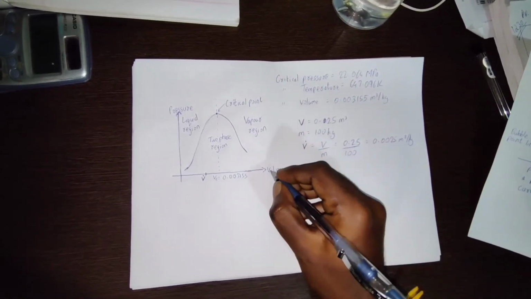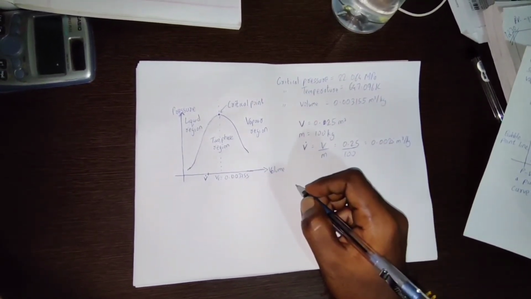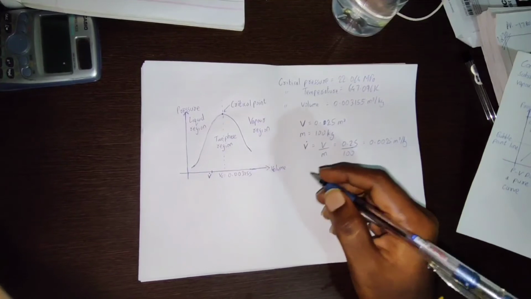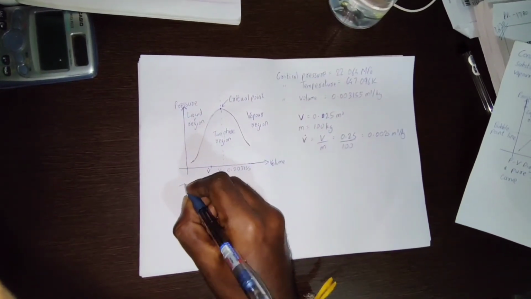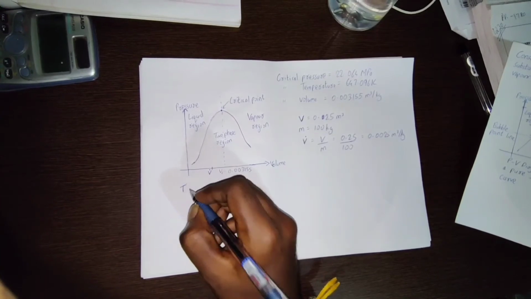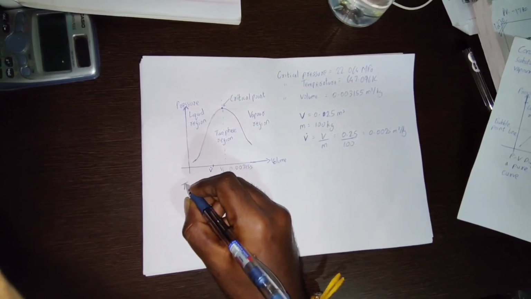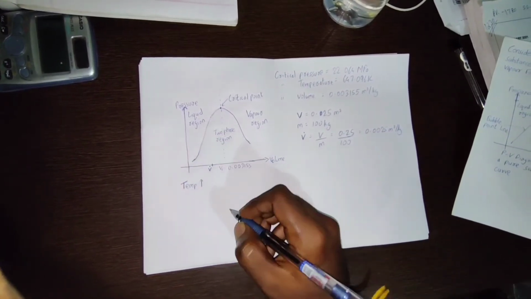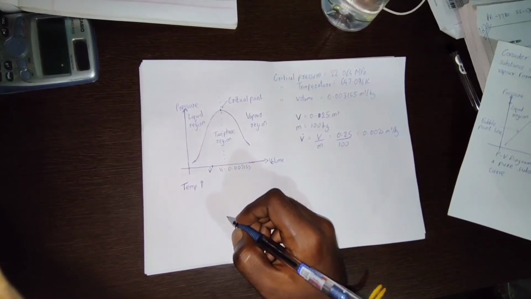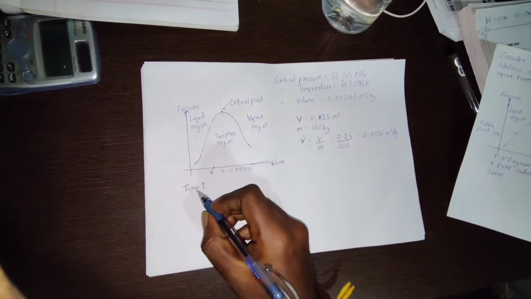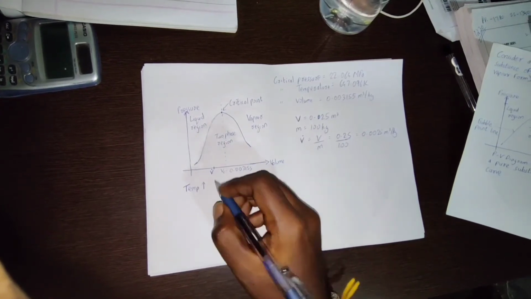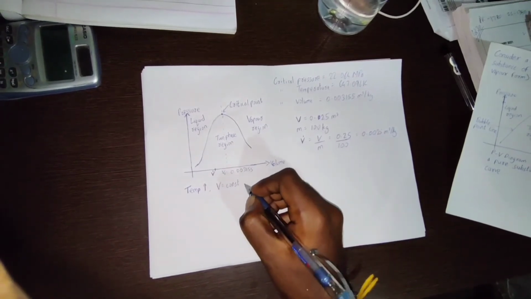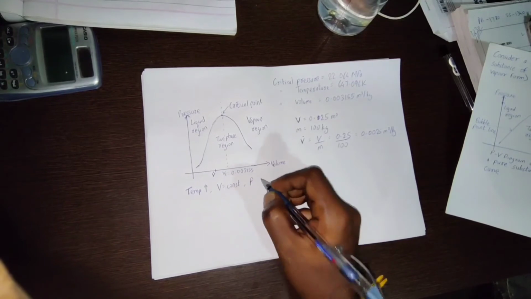And now according to the question, it has been said that the container is heated. That means the temperature is increased. Remember, the volume of the container is going to be constant and it is going to be heated steadily. That means the temperature is going to increase, and we know that whenever temperature gets increased and volume is constant, then pressure will automatically increase.